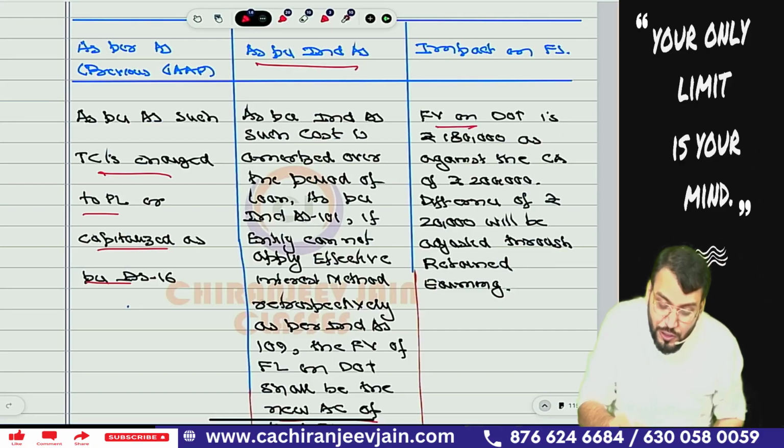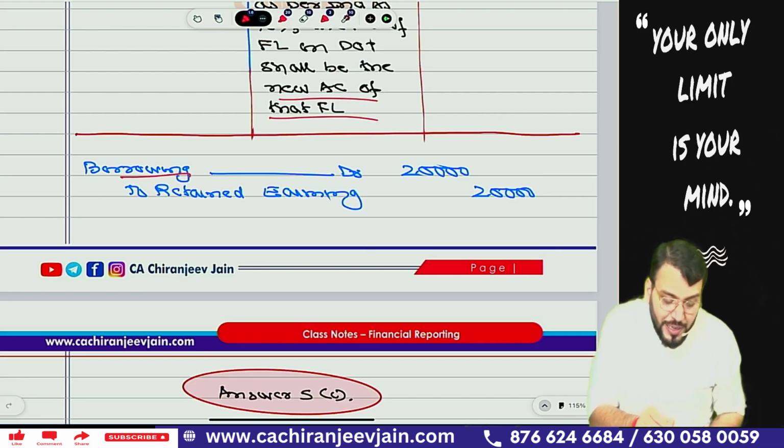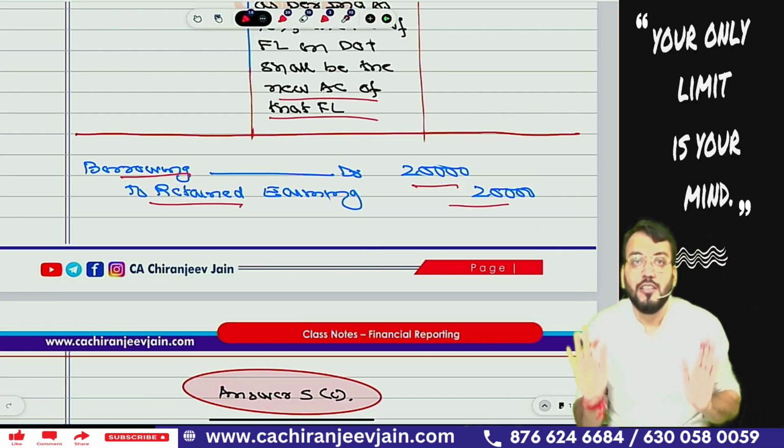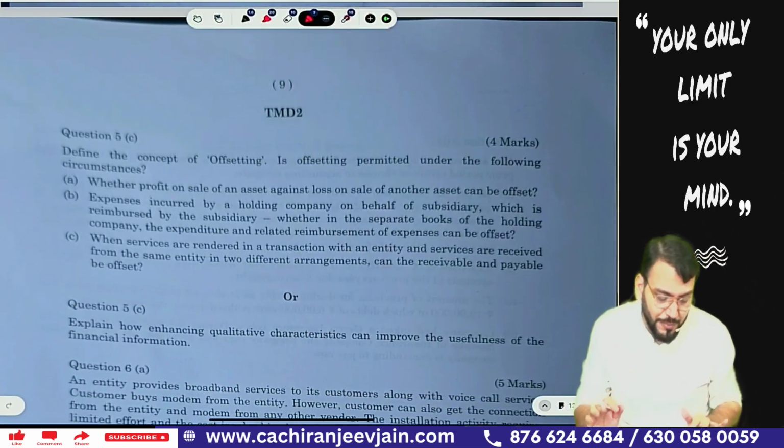So what is the fair value? It is given 1,80,000 and the carrying amount is given 2 lakh. The difference will be transferred to retained earnings. So what journal entry will we do? Because your borrowing will decrease, the borrowing account debit, retained earnings credit. This will be the journal entry. Simple. So a similar question is there, so no discussion required much.